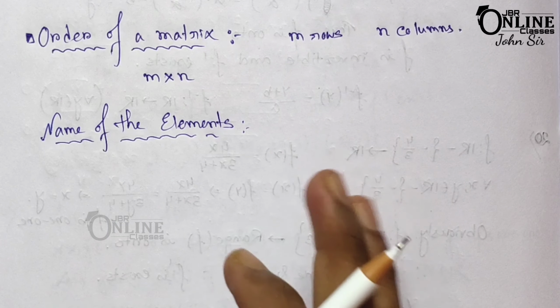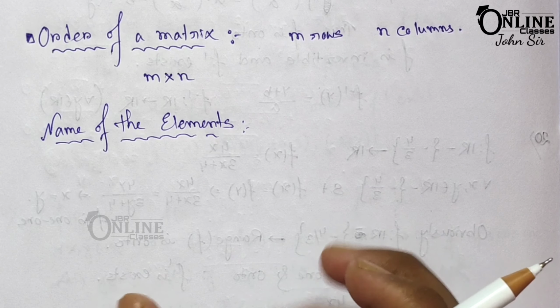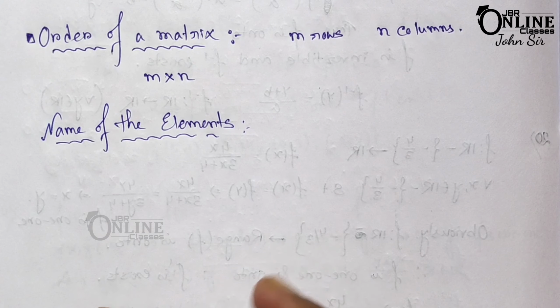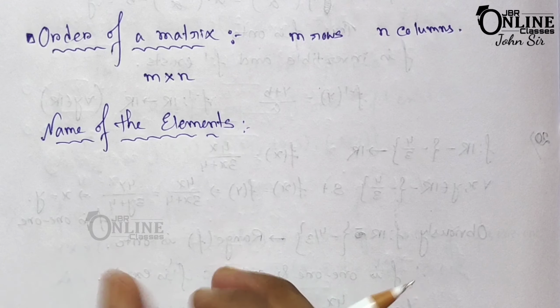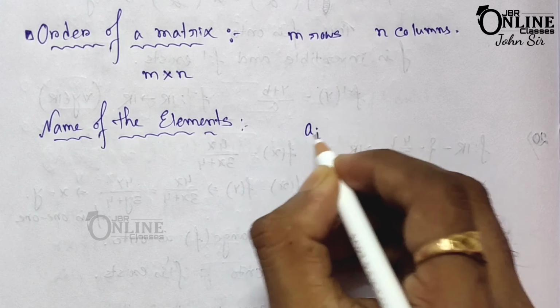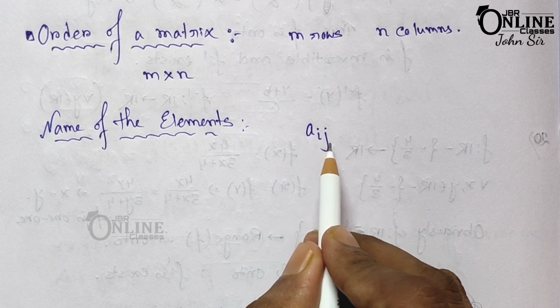Now the next thing is the naming of the elements. That means how to pick out the elements from a matrix. So suppose in a matrix the general notation is a, with subscript i and j, a_ij.